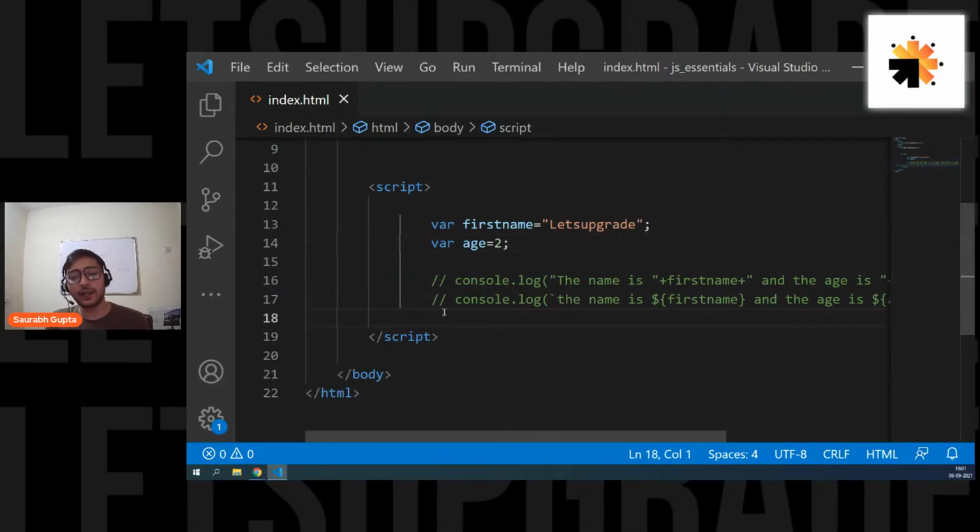Now, I really hope you're clear with the concept of variables and how to print things on the console. Is that clear, everyone? Okay, guys, are we clear? Everyone, please tell me, are we clear with this? Because now we're going to move on to something called operators. Then we also have to cover conditions, and then we also have to cover loops. These are the things that I'm planning to cover today. So we still have almost 45 minutes, so we can cover everything. So are we clear, guys? Everyone tell me, are we clear with everything till now?